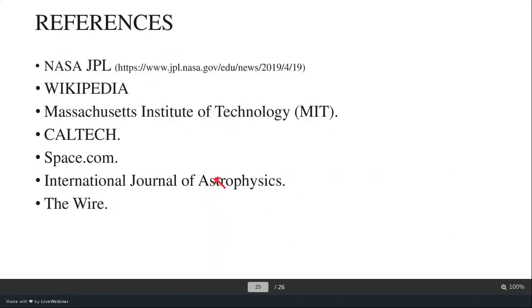Now my references. For this talk, I used data from NASA JPL, Jet Propulsion Laboratory, some from Wikipedia, then the MIT website, Caltech, space.com, and I referred to the International Journal of Astrophysics and some data from The Wire.